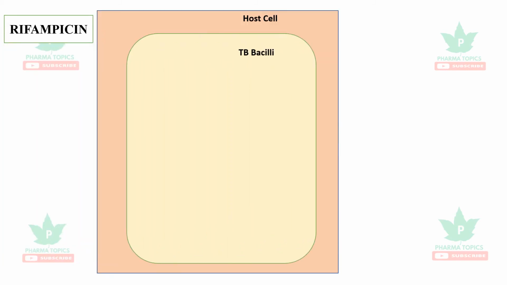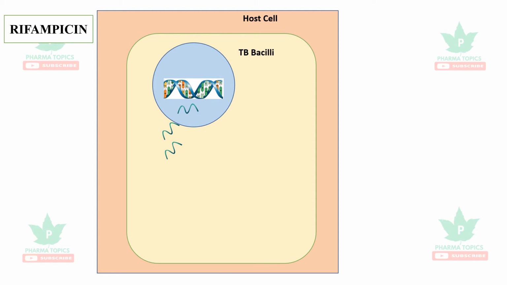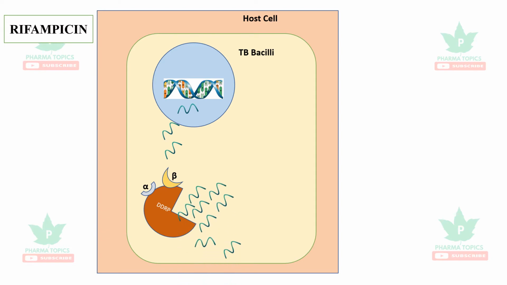When the host cell is infected with the TB bacilli, the DNA of the TB bacilli produces its own RNA, and there is an enzyme called DNA dependent RNA polymerase, which has alpha and beta subunits that makes multiple copies of the mycobacterium RNA that leads to synthesis of its own proteins for its survival.